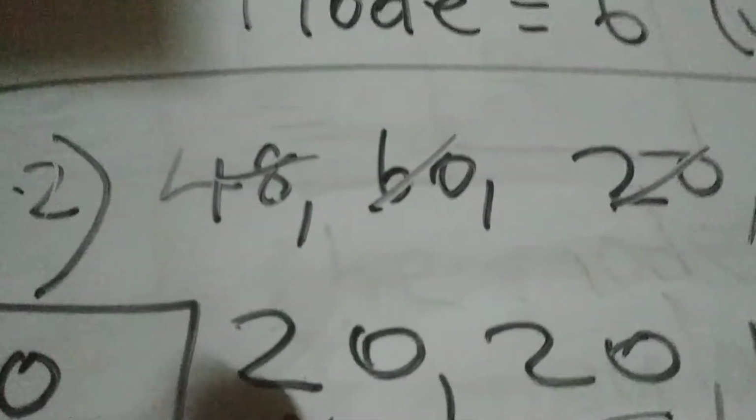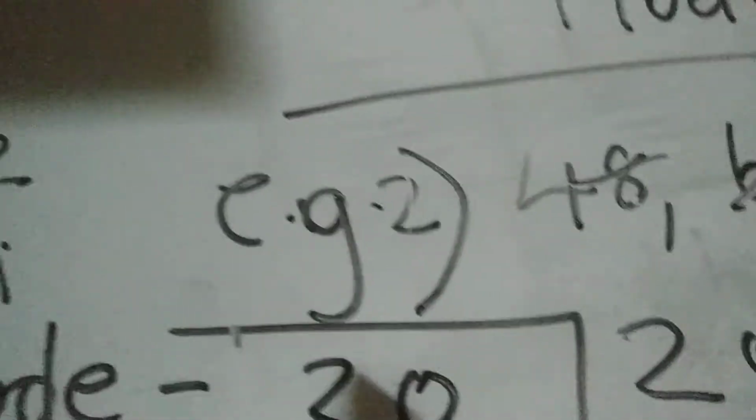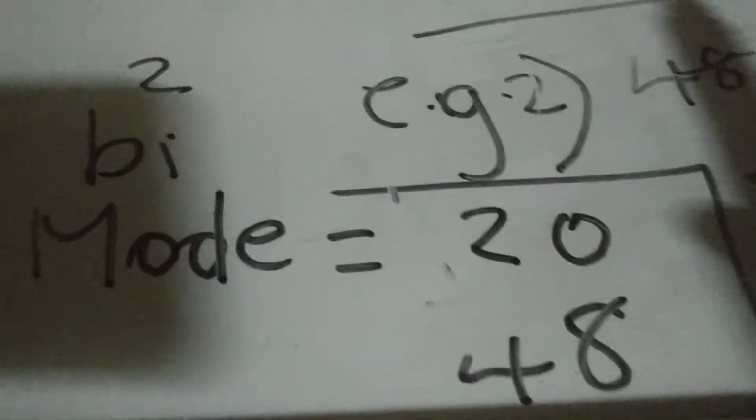So because we have the number 20 and the number 48 equal, meaning that we have two 20s and two 48s, it means that we have two modes. So when we have two modes, we call it a bi-mode. And in this case, our bi-modes are 20 and 48. So when we have two modes, we call it a bi-mode, because we have two numbers that are equally popular. Alright? And that would conclude it.